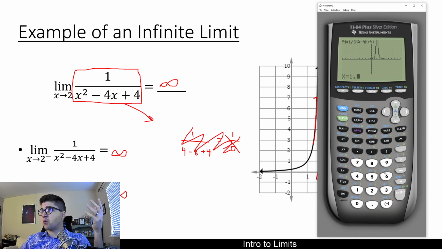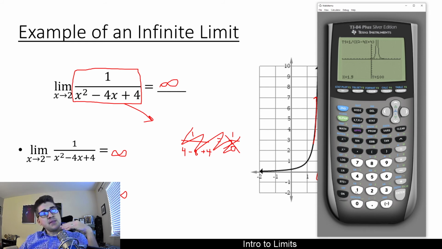Let's just say I type in 1.9 now. If you're in the trace option and you just type in a value for x and hit enter, it will actually take you to the point on that curve and evaluate the value, what happens if I plug in 1.9. And if I plug in 1.9, what it gives me is y is equal to 100. And it might be kind of hard to determine, what is 100? What relevance does that have? But all that means is you get a fairly big number.